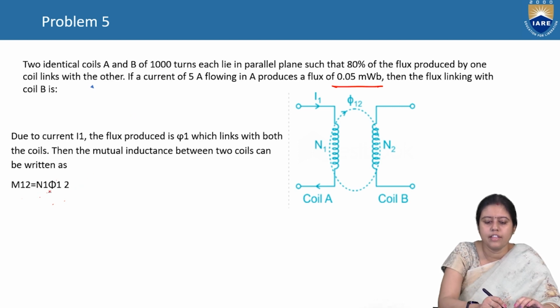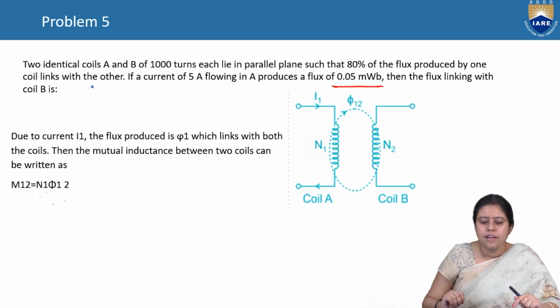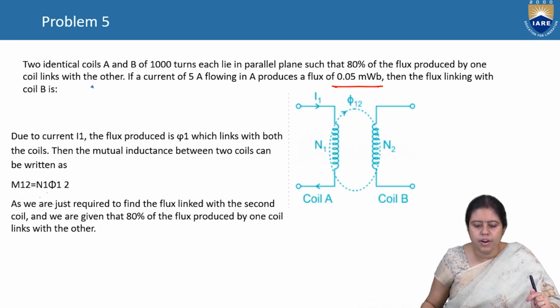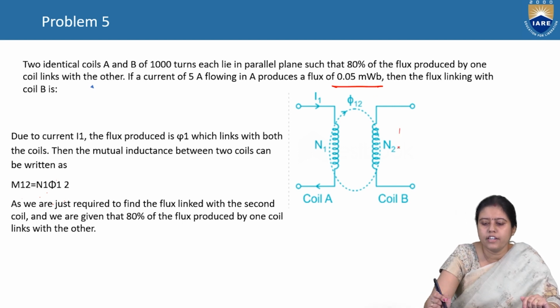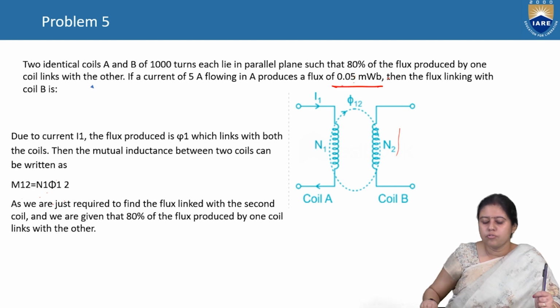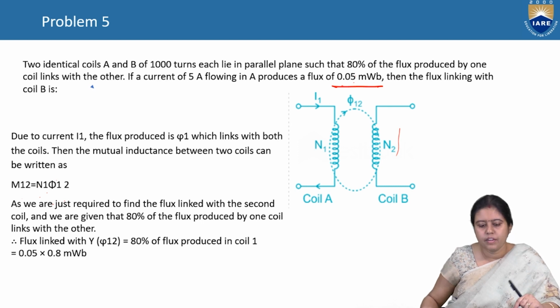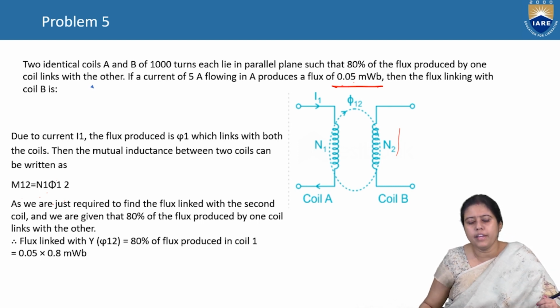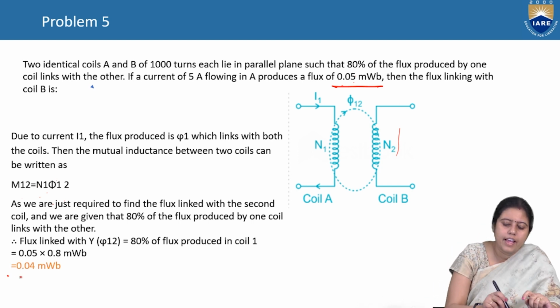N1 is equal to 10,000. So the total flux is 10,000 into phi 12. And the total flux linkage in the second coil is 80%, so 80% of 0.05 milliweber. So M12 will be calculated from this. So this is the answer.